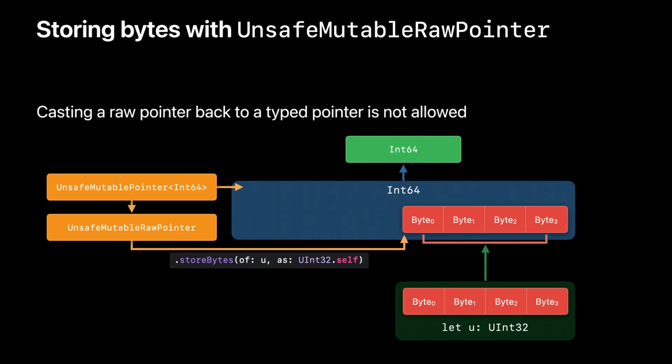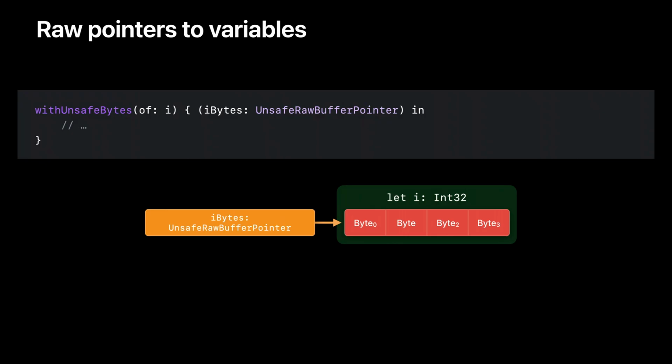We cannot cast a raw pointer back into a typed pointer because doing that would conflict with the memory's bound type. In this case, we would end up with both a pointer to int64 and a pointer to uint32 to overlapping memory. Casting from a typed pointer is not the only way to get a raw pointer. The with unsafe bytes API exposes a variable storage as a raw buffer for the duration of its closure.